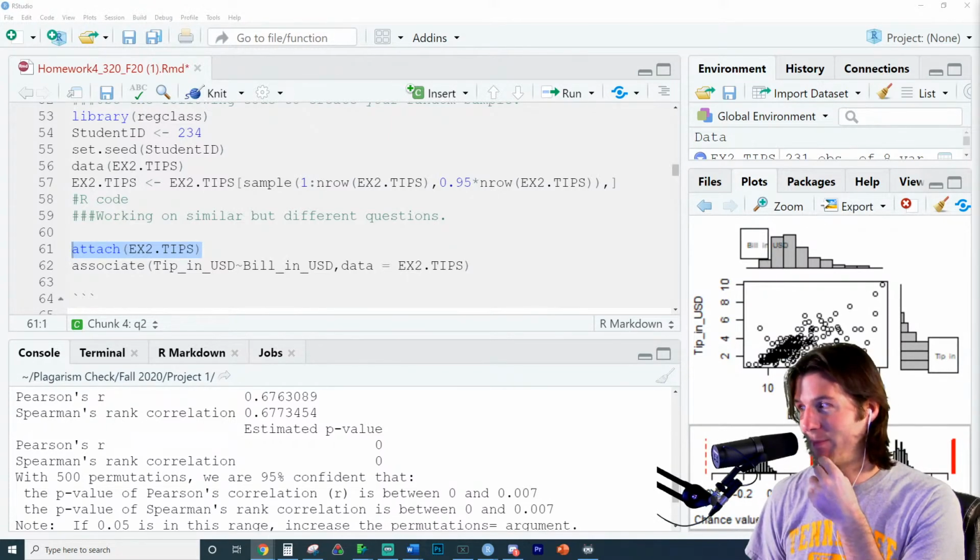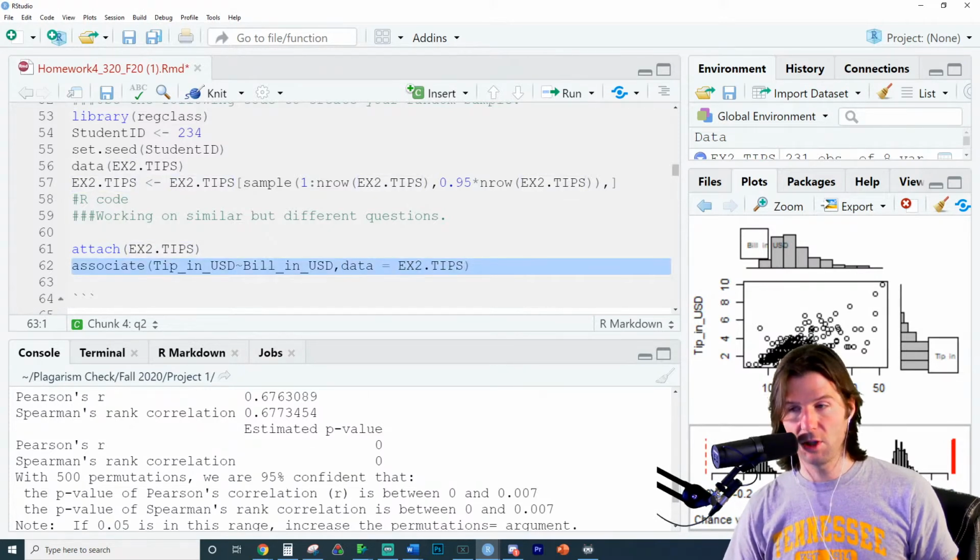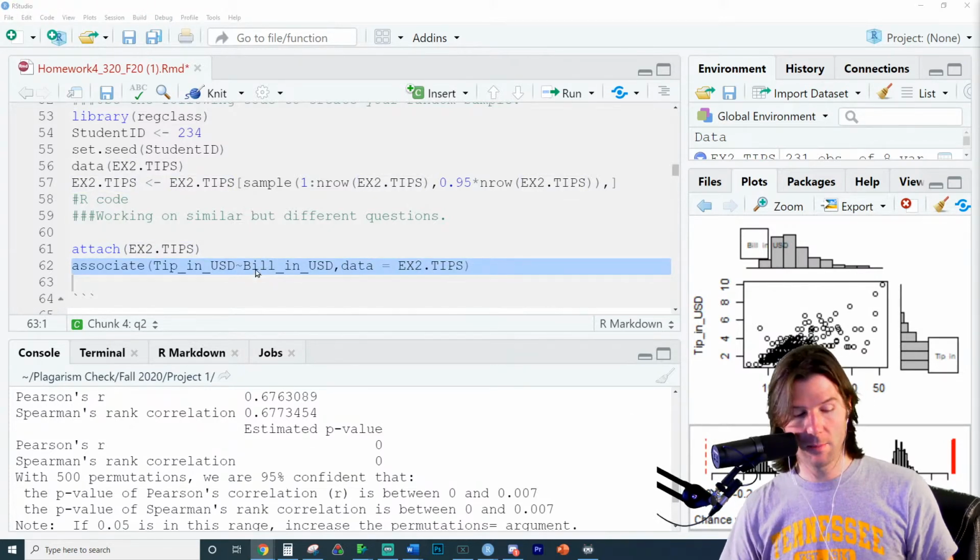I'm just making sure to. Sometimes I forget to hit save on things. You have to run this code right here. You also need to make sure to have this bit of code. So I'll just drop this in the chat. Make sure you have y tilde x comma data equals.